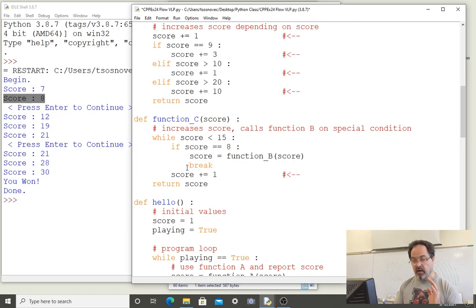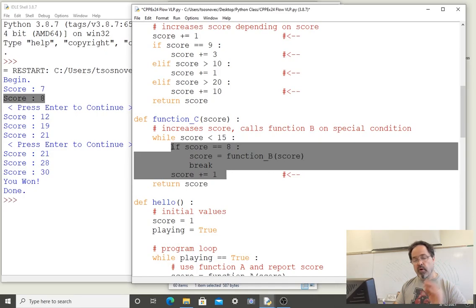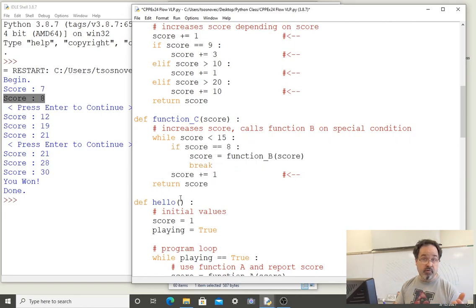And then we go on and we reach this break line. The keyword break automatically terminates any loop that it's in. We are in a loop. We're in a while loop. So we're going to terminate that while loop. We ignore the condition of the while loop with this keyword. We automatically break out of it, which means that none of the rest of the while loop's code block is executed. We immediately go on to the next line after the while loop's code block.